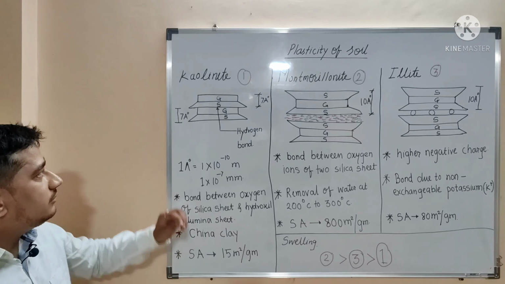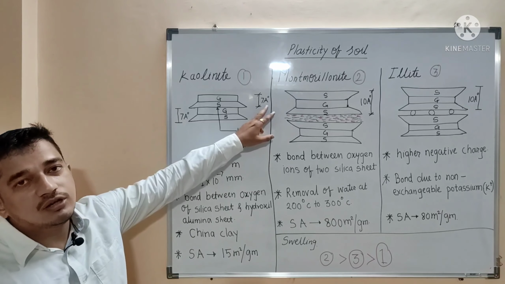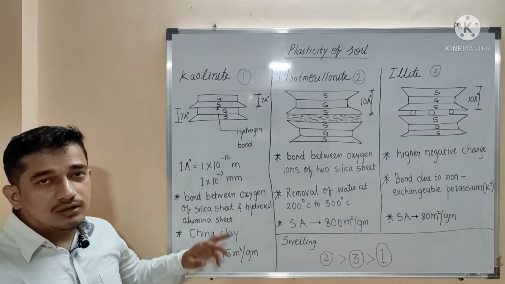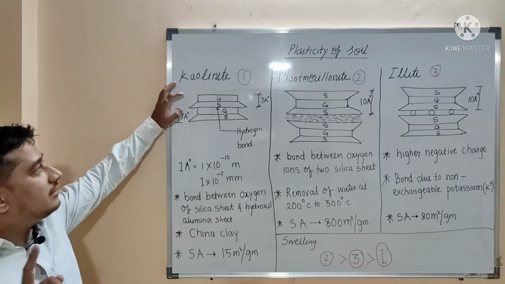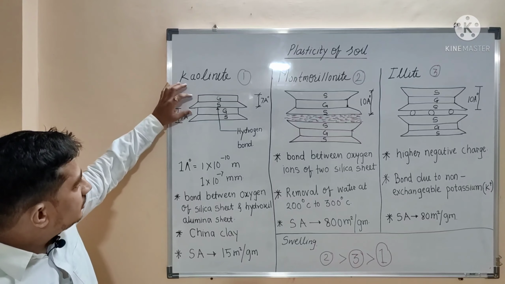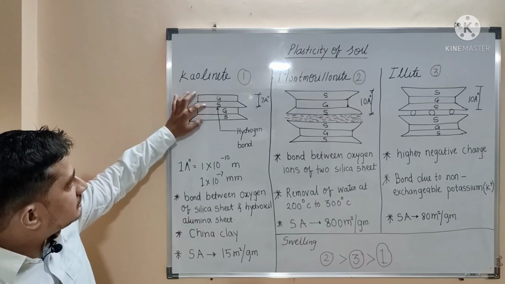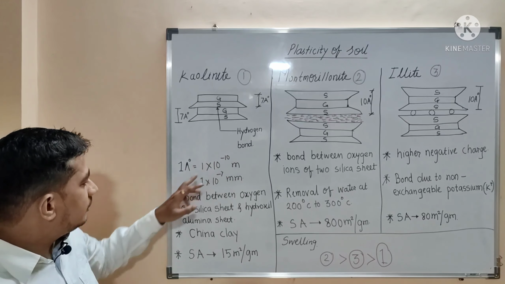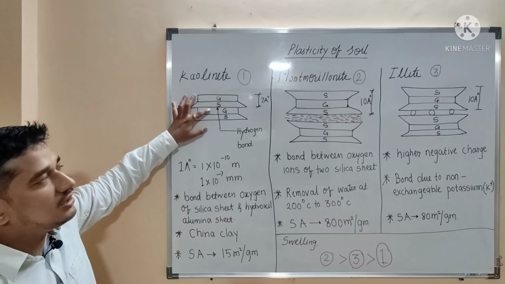If we consider kaolinite, one structural unit will have a thickness of 7 angstrom. 1 angstrom is equal to 10 raised to minus 10 meter and 10 raised to minus 7 mm. One structural unit will consist of gibbsite, that is the alumina sheet, and a silica sheet. This structural unit will be stacked one over another like this. The bond between the silica sheet and the gibbsite sheet is a hydrogen bond.